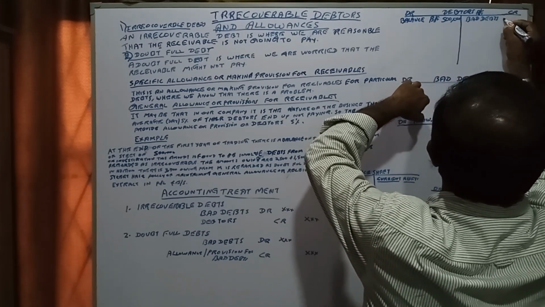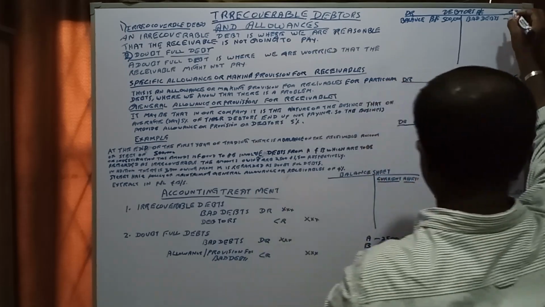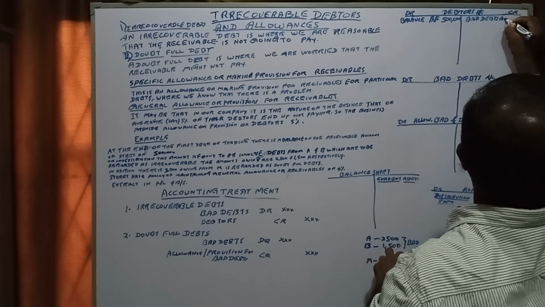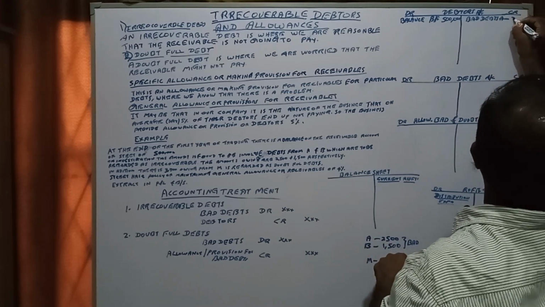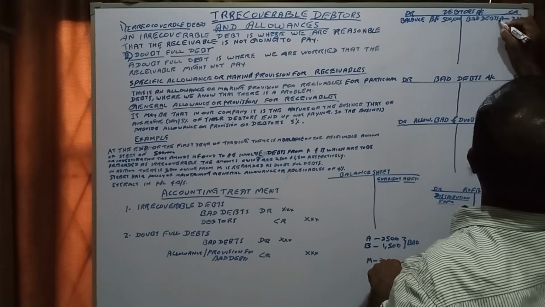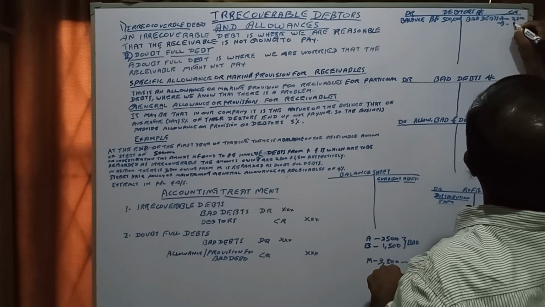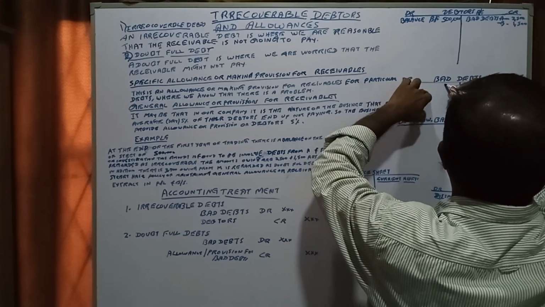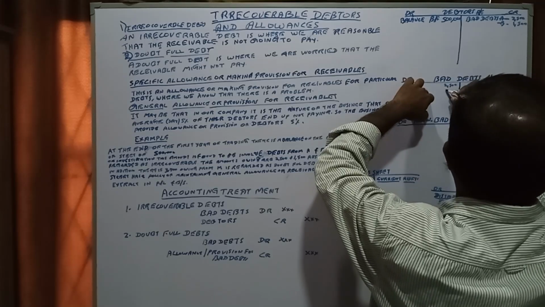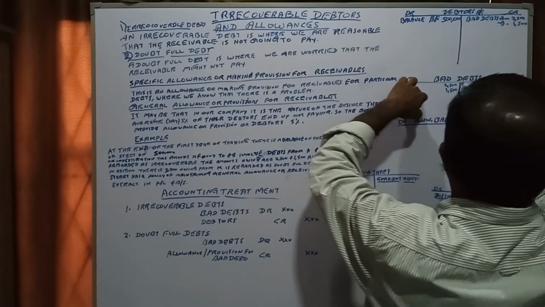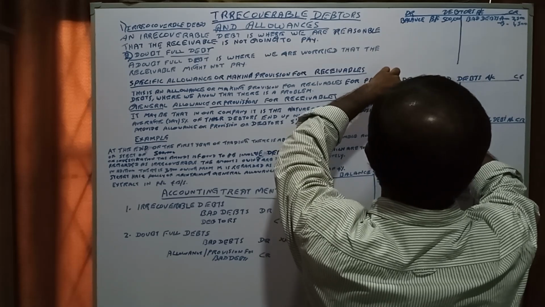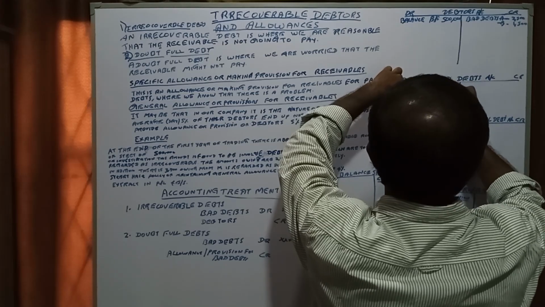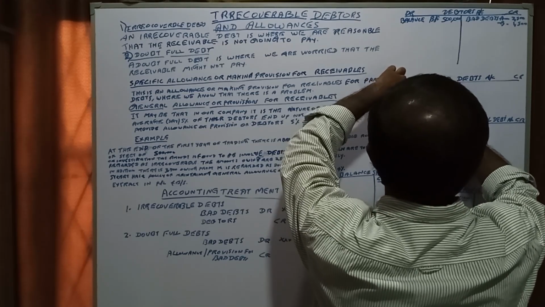You can take the total, but for your understanding I am putting A and B separately. A is 2,500 and B is 1,500 credited to debtors and debited to bad debts.